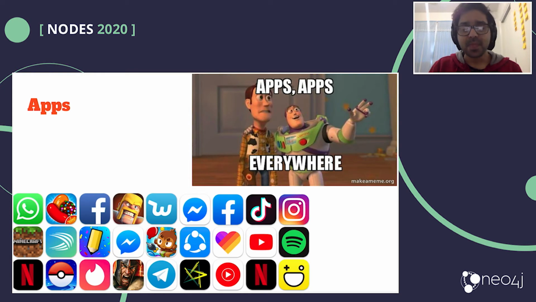So a quick note on apps. We have apps everywhere in our lives. We use apps for playing games, Minecraft, Candy Crush, to talk with friends and family. We have apps like WhatsApp, Facebook, Telegram, you name it. Netflix for watching new movies or TV series. And also we have apps like Instagram and Spotify to listen to music or share some memories with people who are across the globe. And it helps us be connected with the world in a different way than how it used to be.